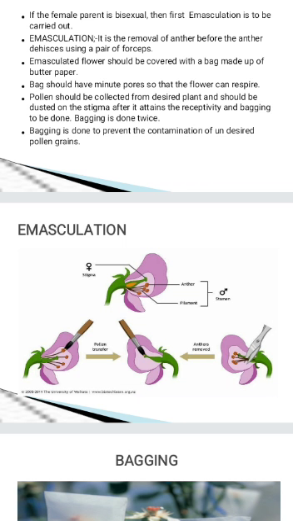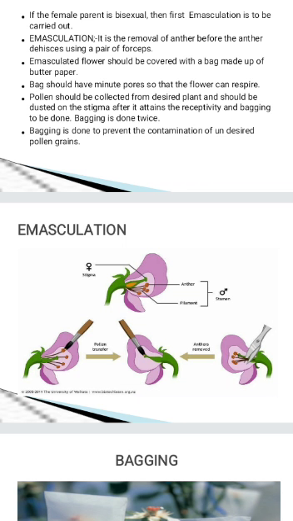Now what is to be done? Immediately after emasculation, the emasculated flower should be covered with a bag. Preferably the bag should be made up of butter paper, or you can use a polythene bag also. So why are you using a bag?